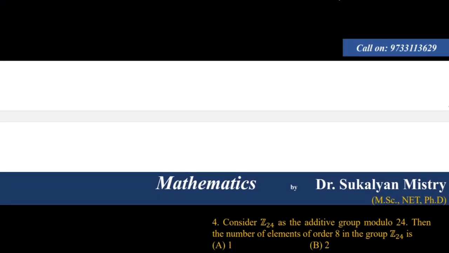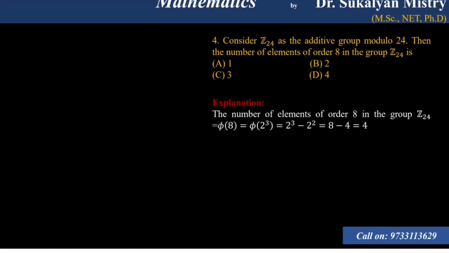So next problem. Consider Z24 as the additive group modulo 24. Then the number of elements of order 8 in Z24. We know that if a group is a cyclic group, then the number of elements of order d in G is phi(d), that is Euler's phi function. So here we have to calculate phi(8).